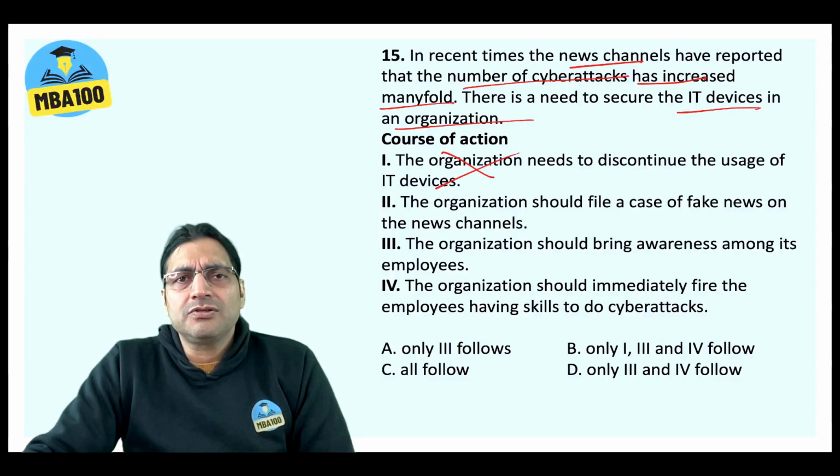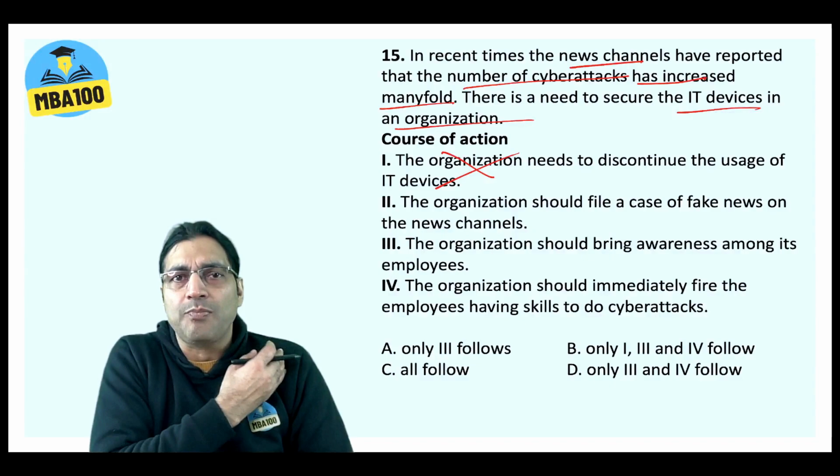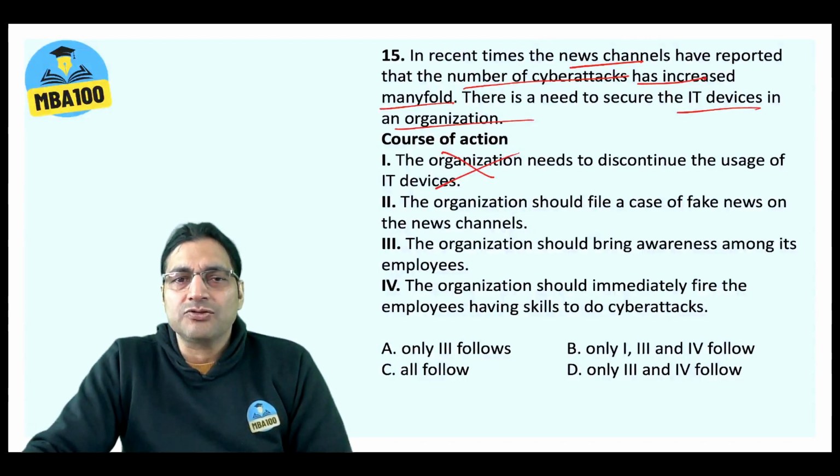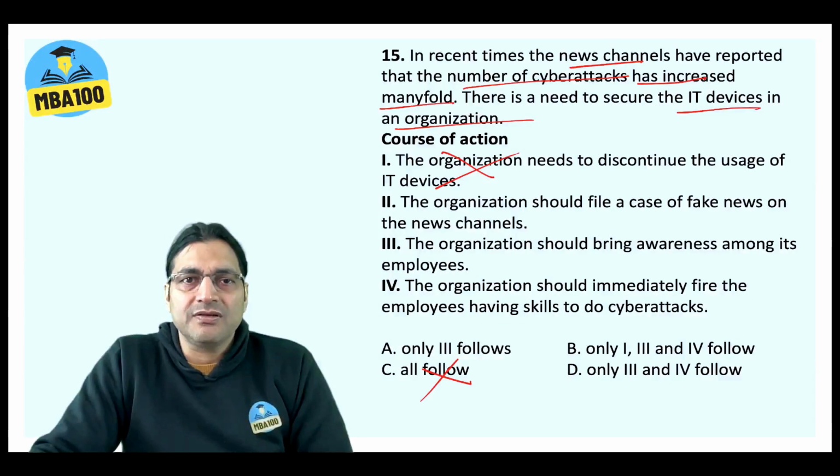Wow. So if I get some ailment in my left hand, this course of action is asking me to chop off my hand. So one certainly cannot be there. Eliminate the options. All options that have the first course of action should be eliminated. So this gets eliminated, this gets eliminated. Now we are left with 3, or 3 and 4. So do not even read it. That is wastage of your time. This is how you save time in the examination.